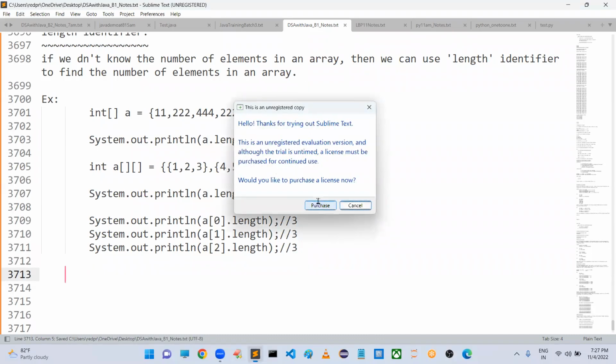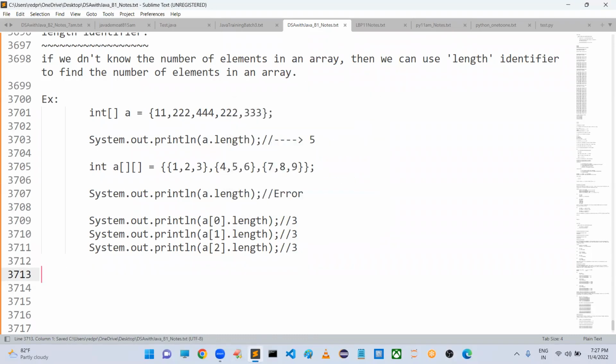Like this, you got very clear clarity about how you can create, initialize and declare in a single line, and how you can work with the length identifier. I think these two topics are very clear for you people. Can you please confirm, do you have any doubts up to this?